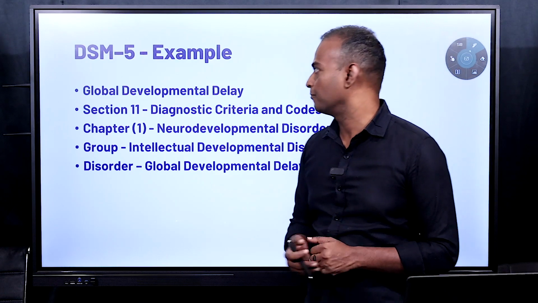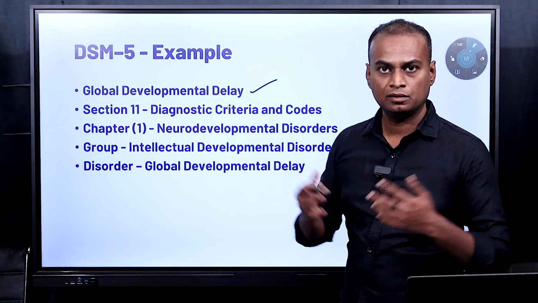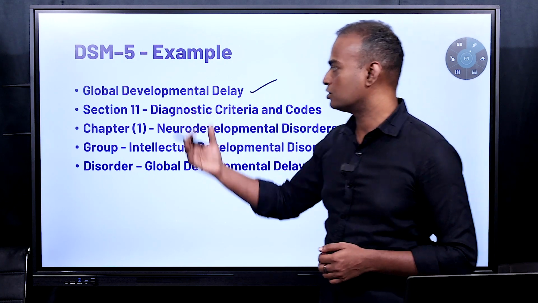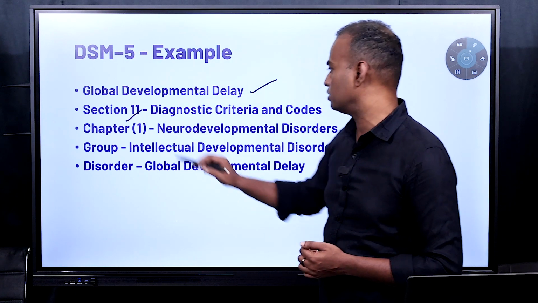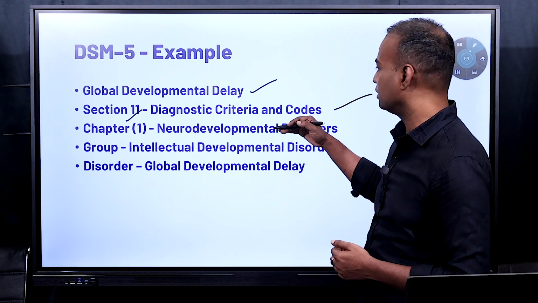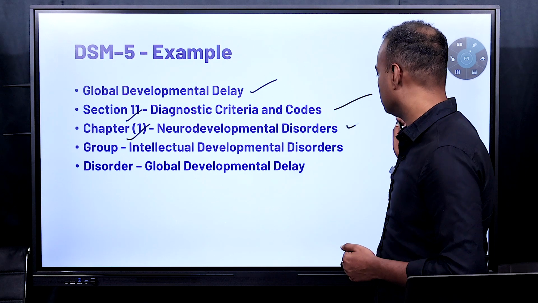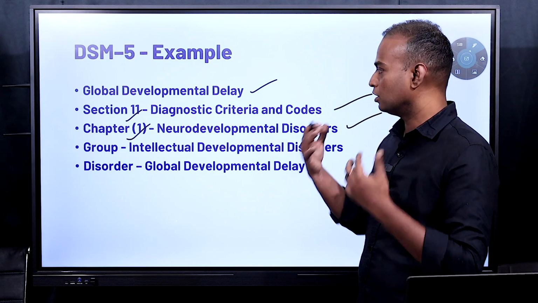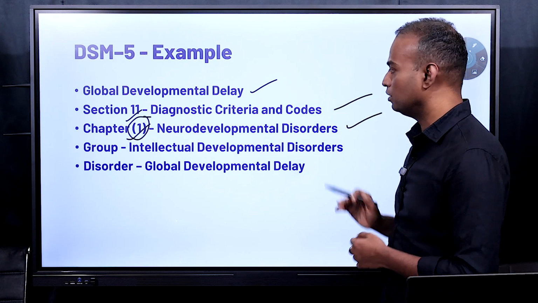Let's take an example. So the example would be global developmental delay. This is one of the psychological disorders. To which section does it belong? So all the disorders come under only section 2. Section 2 is diagnostic criteria and codes. Under diagnostic criteria and codes, there is chapter 1. Chapter 1 is neurodevelopmental disorders. There are 22 chapters. In those 22 chapters, the first chapter is neurodevelopmental disorders.